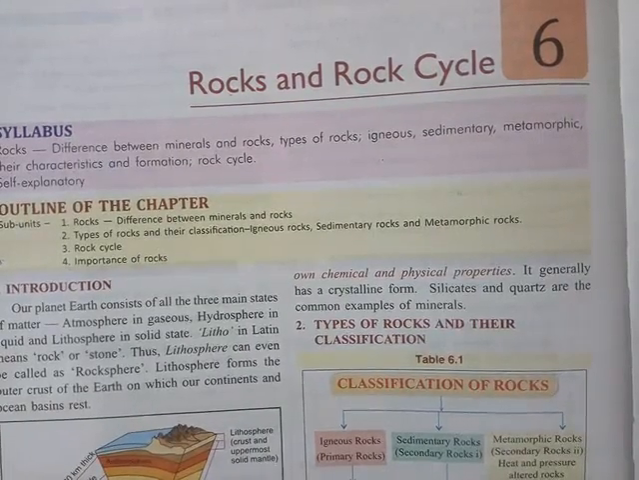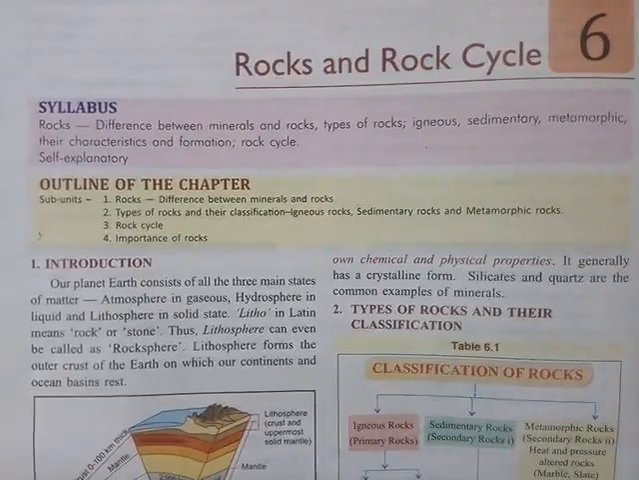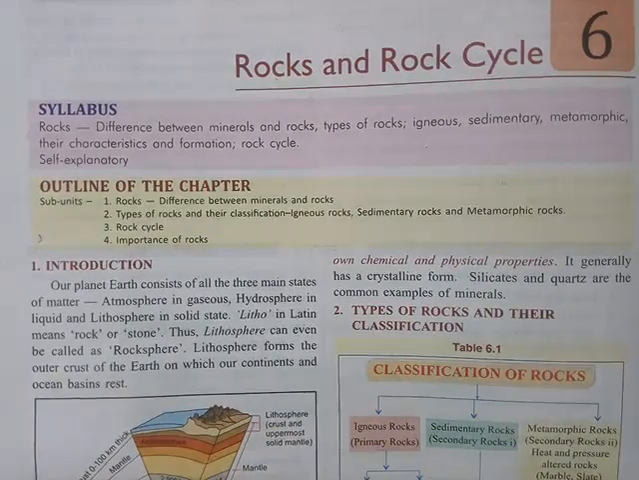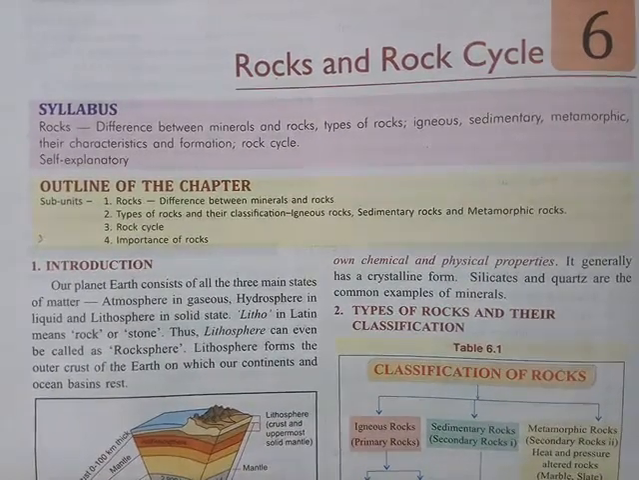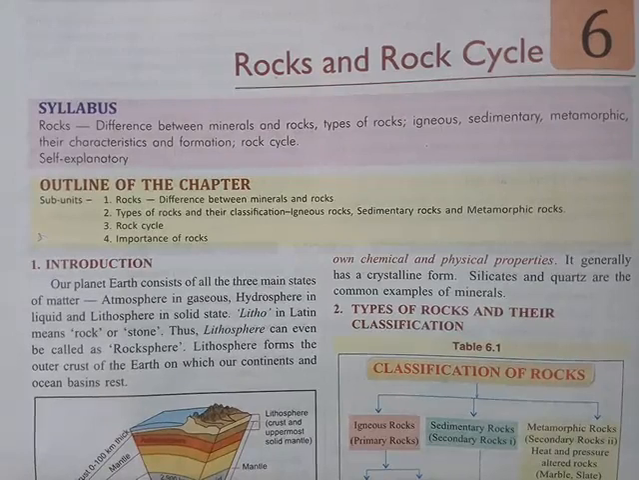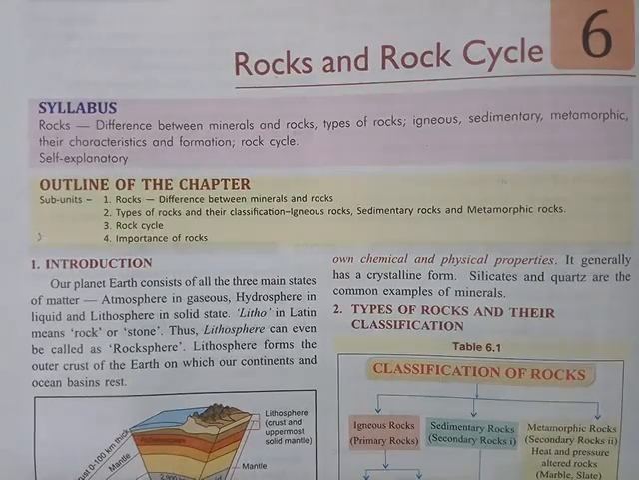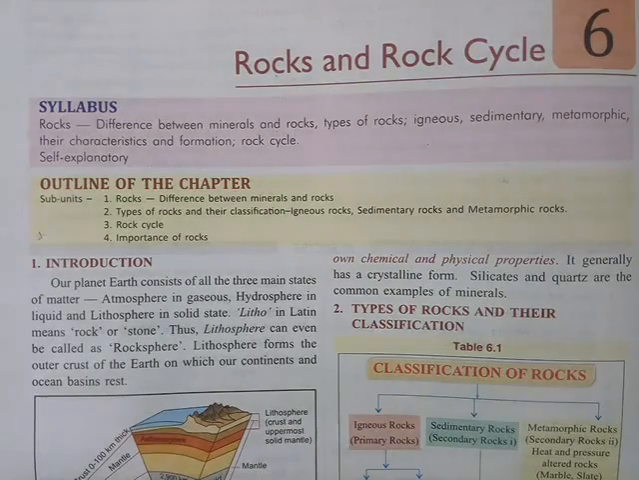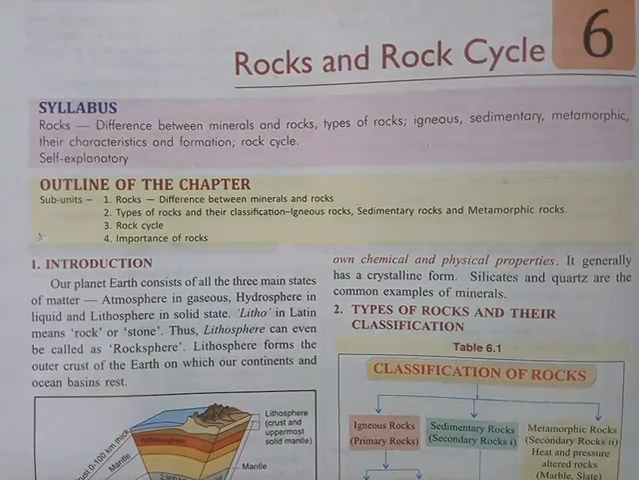And so here, this is the 6th chapter, rocks and the rock cycle. Already 2 sessions I have finished. This is the last session, but let's do the quick revision, and then I will finish this chapter. So this is the rocks and rock cycle. Here you are going to study about the 3 types of rocks.